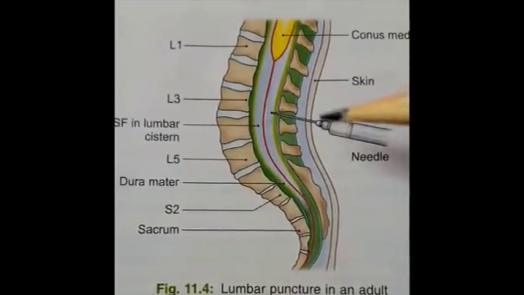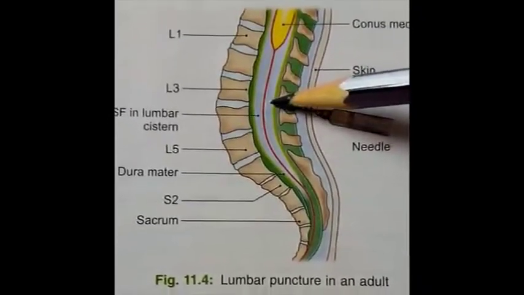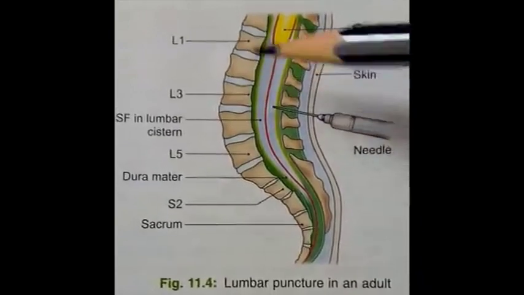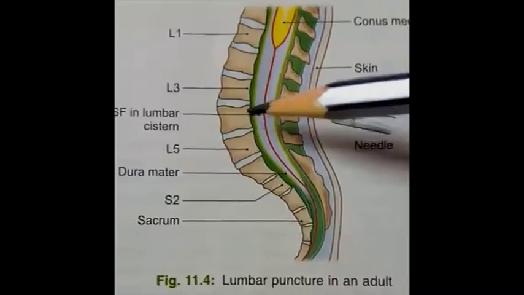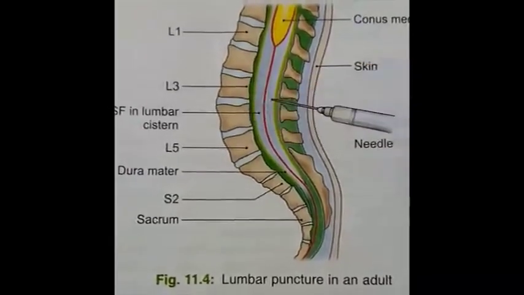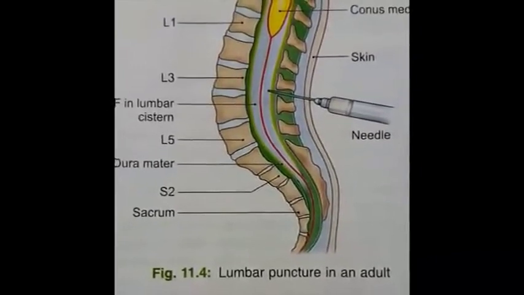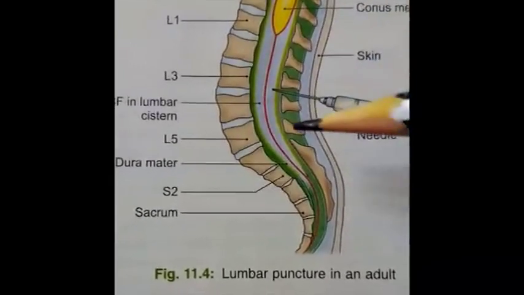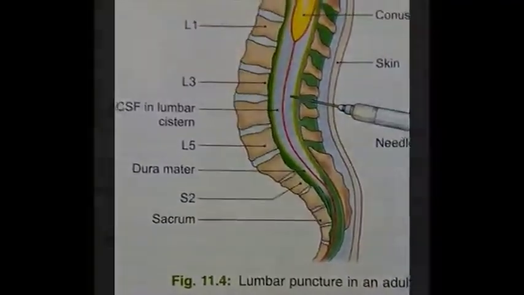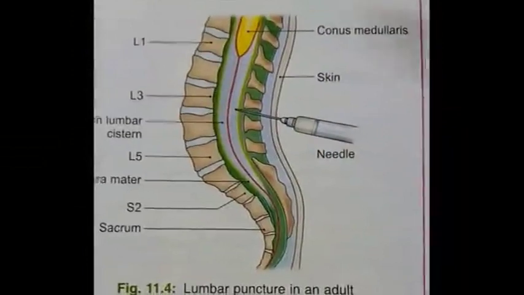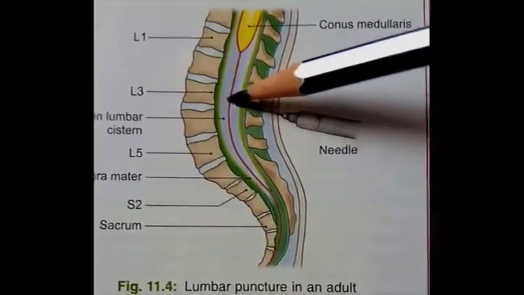In this procedure, a needle is inserted into the subarachnoid space between L3 vertebra and L4 vertebra in the case of adults, and in the case of infants and children, the needle is inserted between the vertebrae L4 and L5, because in children the spinal cord reaches the level of L3 vertebra.